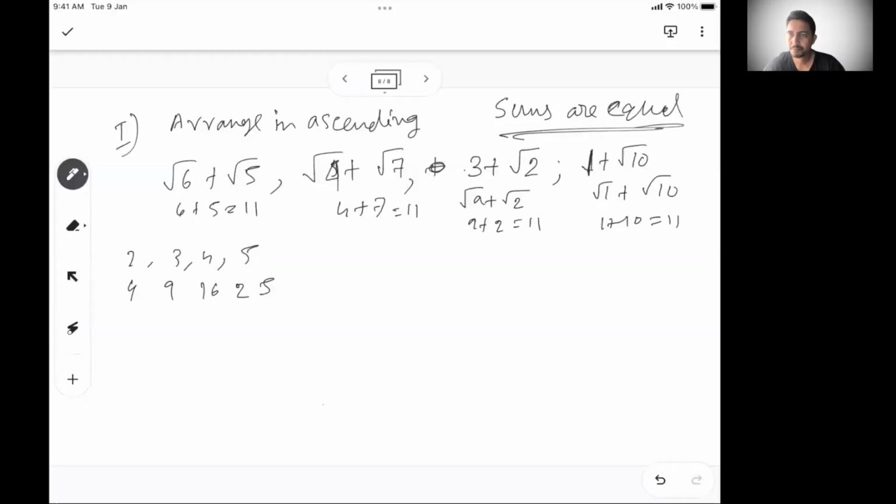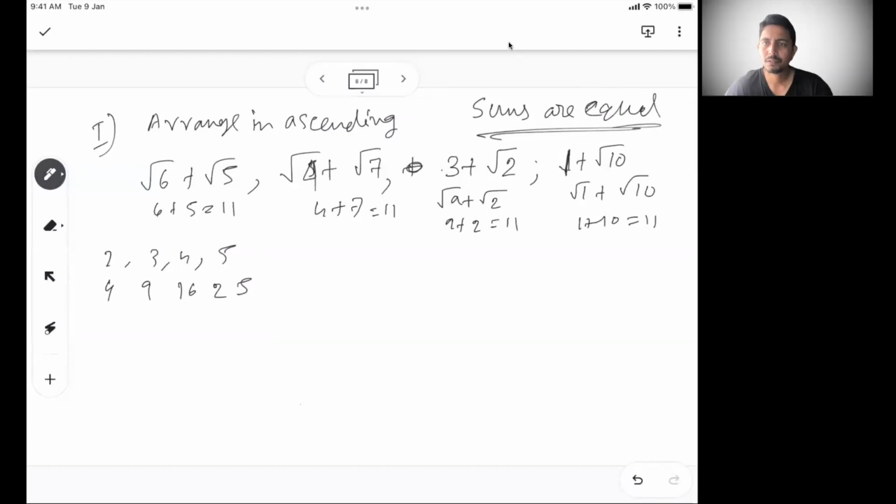So 4 less than 9 less than 16 less than 25. The same is applicable for the actual numbers: 2 less than 3 less than 4 less than 5. So the squares are in the same order as the actual numbers.